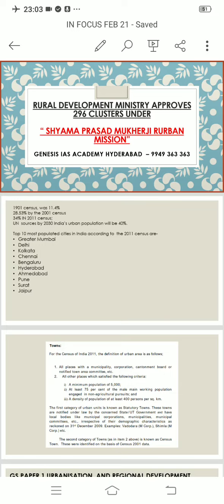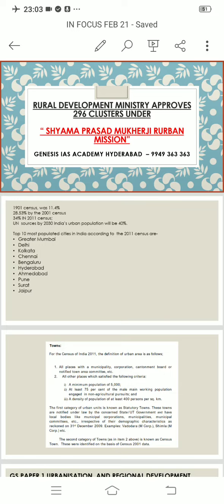It varies from country to country, and the Census of India 2011 has defined an urban area as follows. First, all the places with a municipality, corporation, cantonment board or notified town area committee, etc. Second, all the other places which satisfy the following criteria: a minimum population of 5,000, at least 75% of the male working population engaged in non-agriculture pursuits, and a density of population of at least 400 persons per square kilometer.